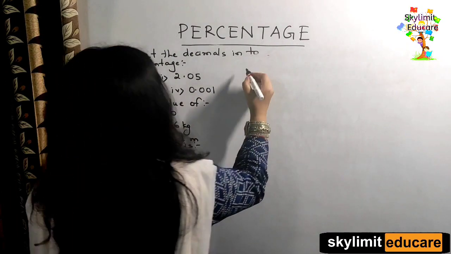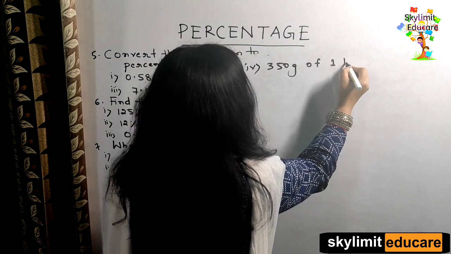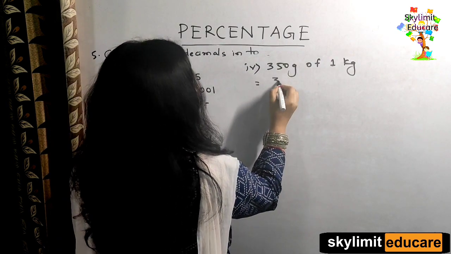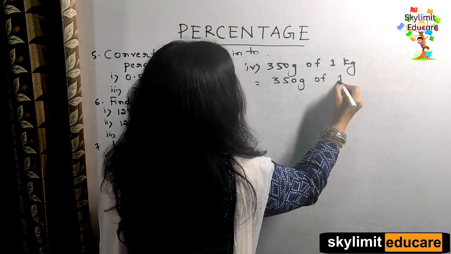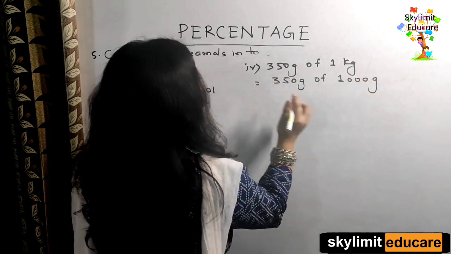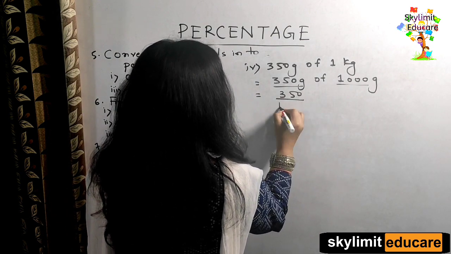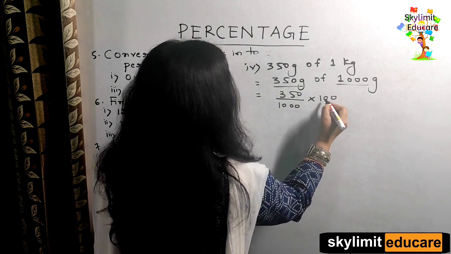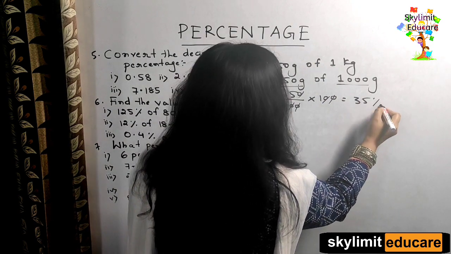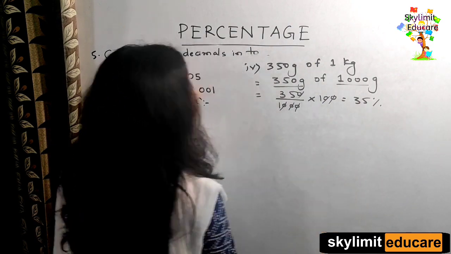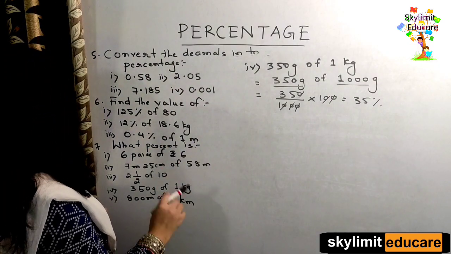350 gram of 1 kilogram. So let's convert the kilogram to gram here. So 350 gram of 1 kilogram, which is equal to 1000 gram. Right. So now we have the first quantity and the second quantity. The first quantity divided by the second quantity multiplied by 100. The zeros cancel out. The answer will be 35%, because you are going to write what percent is this. So this is 35. Now let's come to the fifth bit.